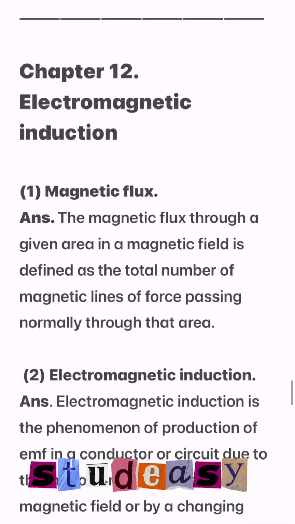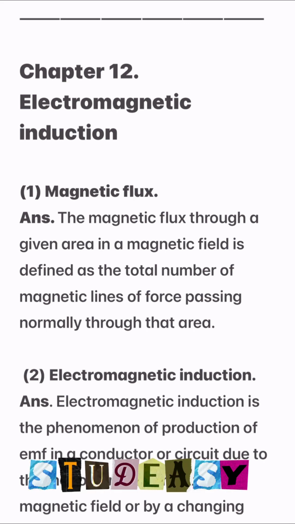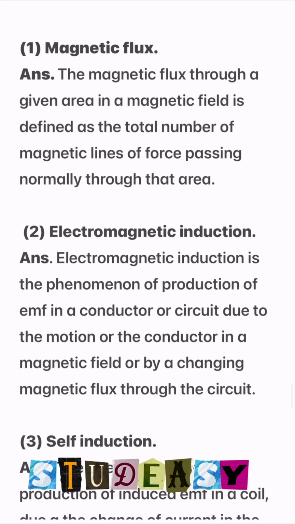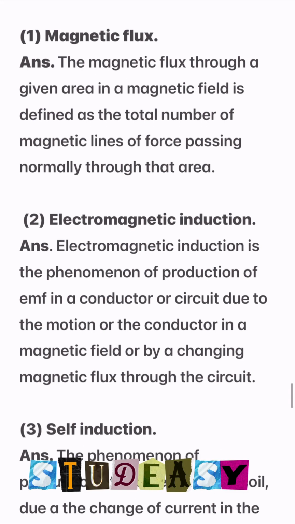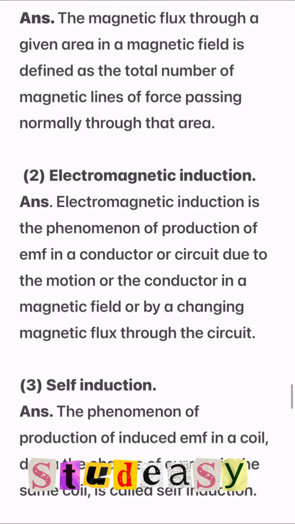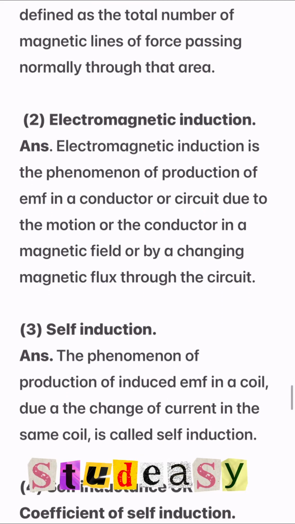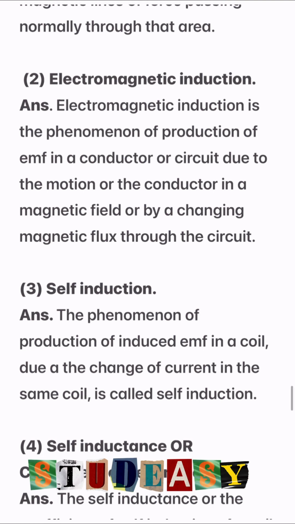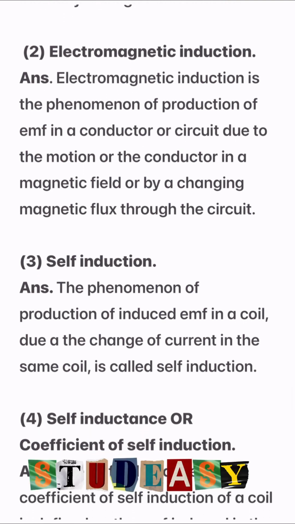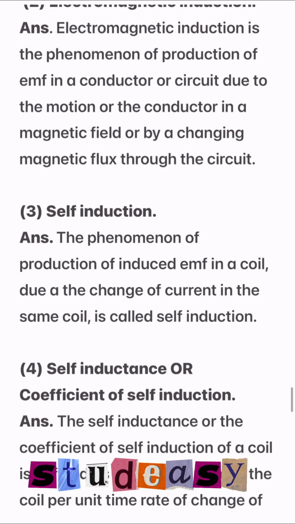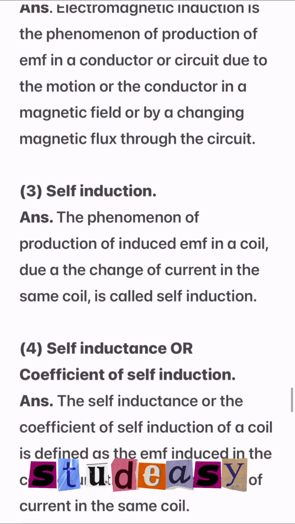Now next lesson, chapter number 12, electromagnetic induction. First definition, magnetic flux. The magnetic flux through a given area in a magnetic field is defined as the total number of magnetic lines of force passing normally through that area. Number 2, electromagnetic induction. Electromagnetic induction is the phenomenon of production of EMF in a conductor or circuit due to the motion of the conductor in a magnetic field or by a changing magnetic flux through the circuit.